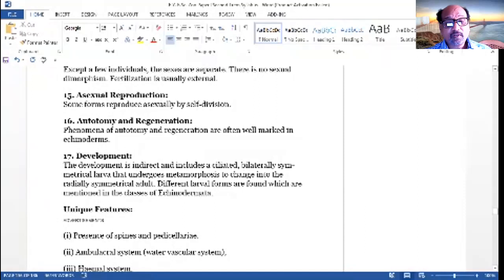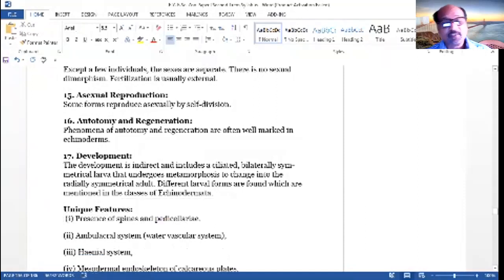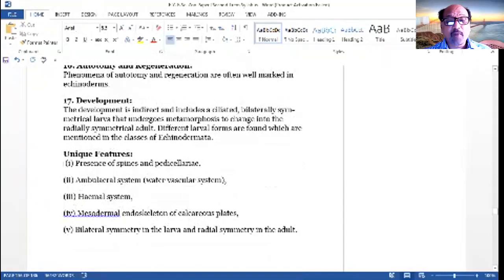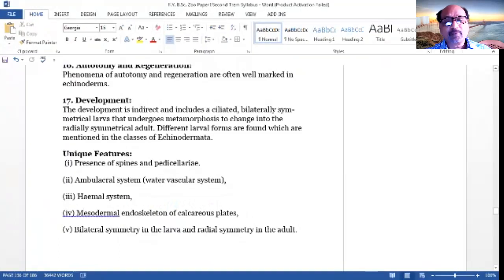So now, what are the unique features of this phylum? The presence of the spines and the pedicellariae, not found in any other animal group or phylum. This is the only phylum whose organisms possess spines and pedicellariae. The water vascular system is a unique feature of the echinoderms. The hemal system is again a unique feature, because there is actually no heart and no respiratory pigment.